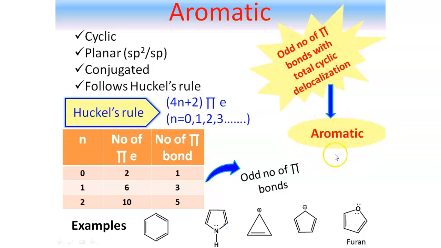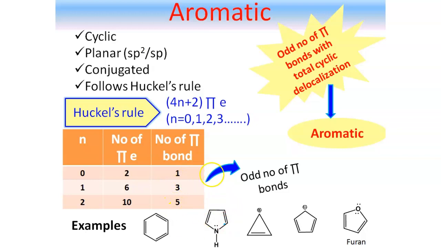So let me explain with few examples. At first, we are taking benzene. Benzene is aromatic because it is cyclic, it is conjugated and total 3 pi bonds. That means odd number of pi bonds are there. So benzene is an aromatic system.